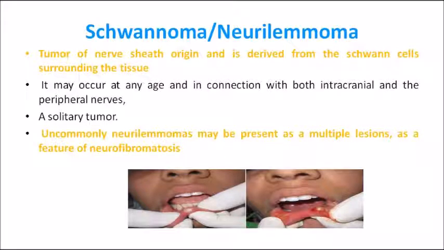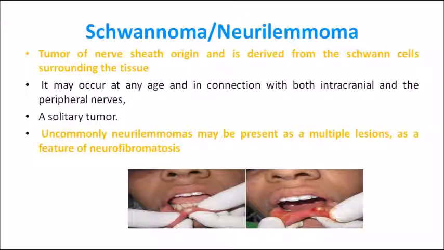Coming on to a very important MCQ, that is schwannoma or neurilemoma. Neurilemoma, the other term is schwannoma, and it's a tumor of nerve sheath origin. I showed you the entire nerve image, in which I showed you the nucleus part and the axon part, and there is a nerve sheath covering. So this schwannoma or neurilemoma is a tumor of nerve sheath origin, derived from the Schwann cells. The Schwann cells surround the nodes, and the connections were the nodes of Ranvier. So it originates from the Schwann cells. Note that point.